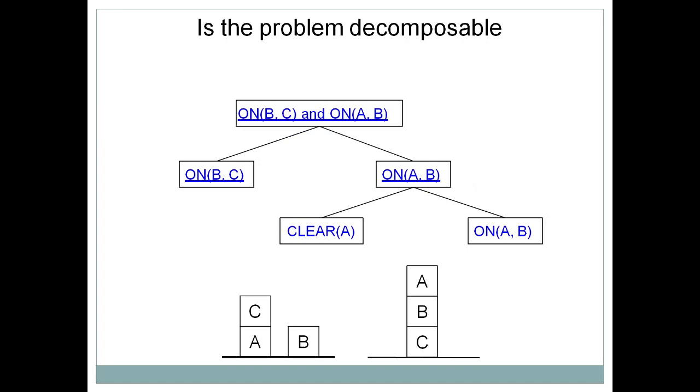This is another diagram which illustrates the concept of decomposition. Here you can see that the division can be done on b comma c, that is one part, and on a comma b, this is another part. A is a separate part. So these are 2 diagrammatic representations of decomposition. The main thing is that the first characteristic is: is the problem decomposable? Can we decompose or divide a problem into subtasks?